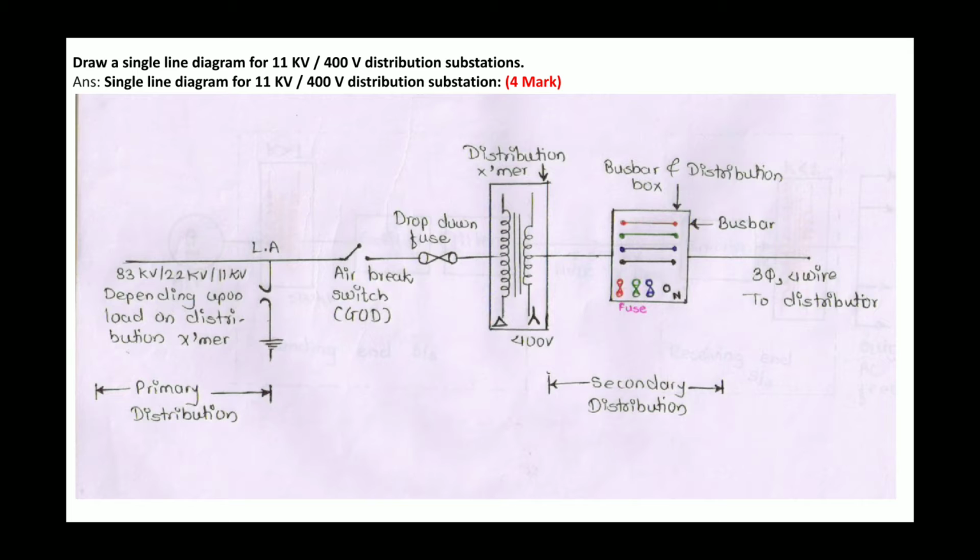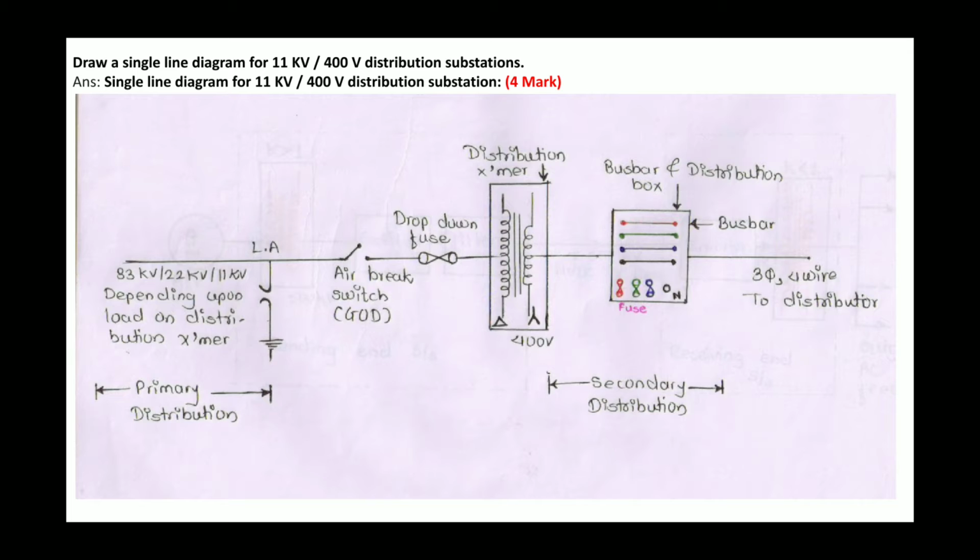The next is the LA. LA means lightning arrestor. The function of the arrestor is that it arrests the lightning stroke. The next is an air break switch. Next is a drop down fuse. Next is a distribution transformer, which is the step down transformer.